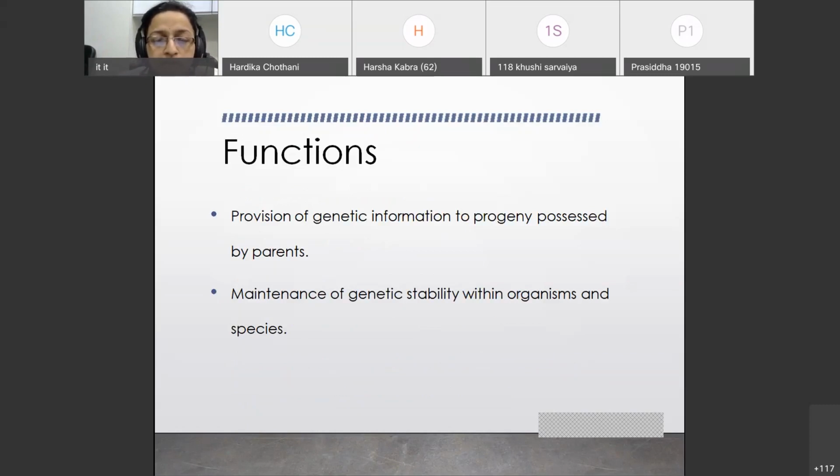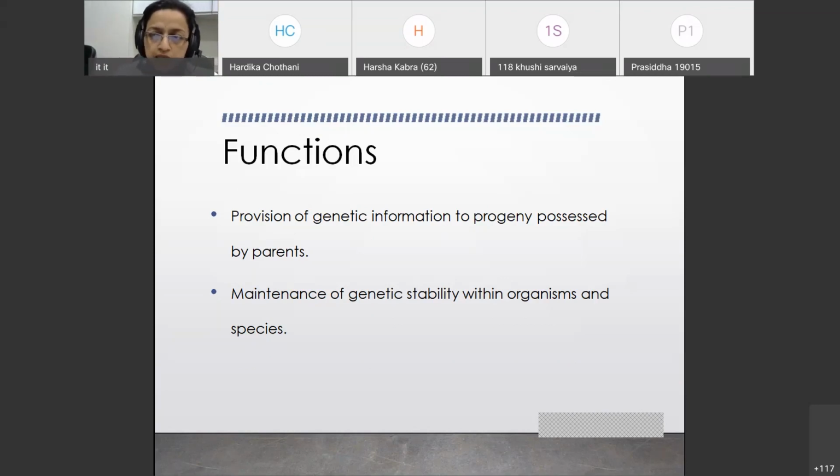because it is helpful in provision of genetic information to progeny possessed by the parent. So whatever genetic information is possessed by the parent, it is provided to the progeny with the help of replication. And the second important function that replication plays is maintenance of genetic stability within organisms and species. So these two functions are there.